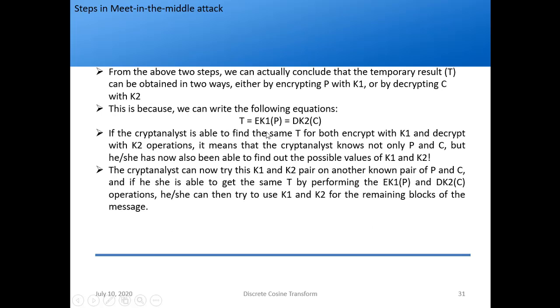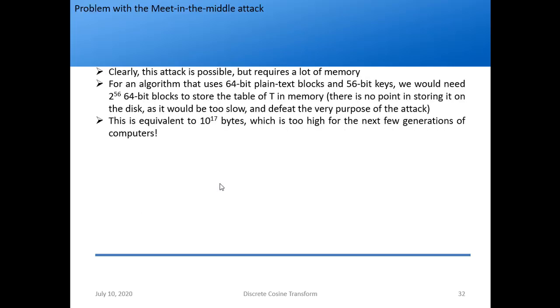So if the cryptanalyst is able to find the same T for both the encrypt with K1 and decrypt with K2 operations, what does it mean? It means that he knows not only P and C, but also the possible values of K1 and K2. Why do we say possible? Because we are not sure it is the same key. So when the second message is sent with another known pair of P and C, he can try again, and if he again gets the same T, he is sure that K1 and K2 are right for the remaining blocks of the message. Why blocks of the message? Because it is sent in blocks of 64 bits.